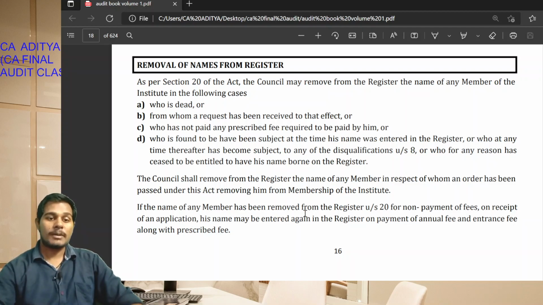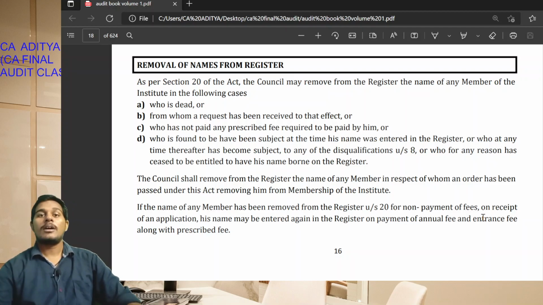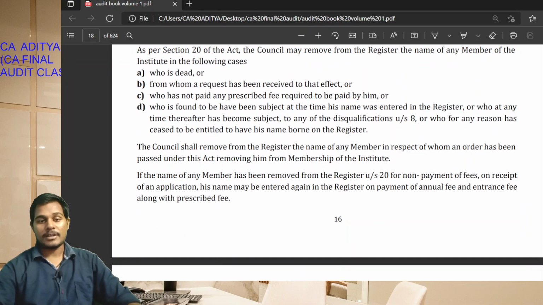If the name of the member has been removed under section 10 for not paying the fees, the membership will be removed from the register, and when we pay the membership fee along with annual fees and entrance fee, then it will be reopened. That is, again the member will get his membership number.